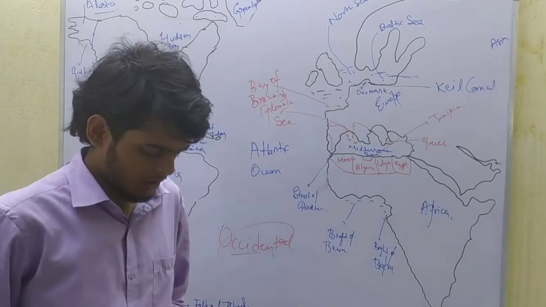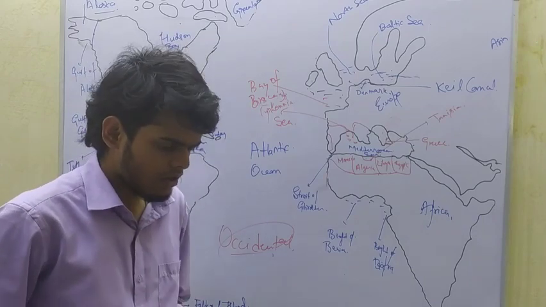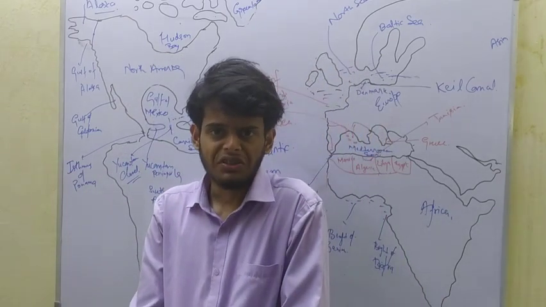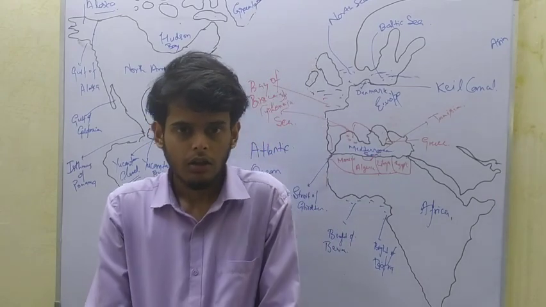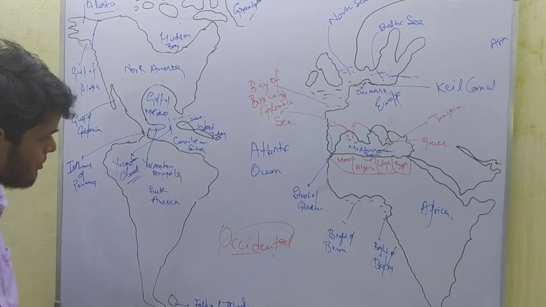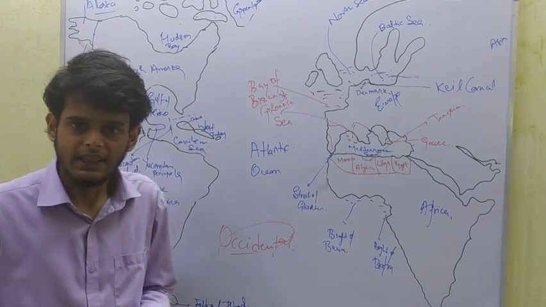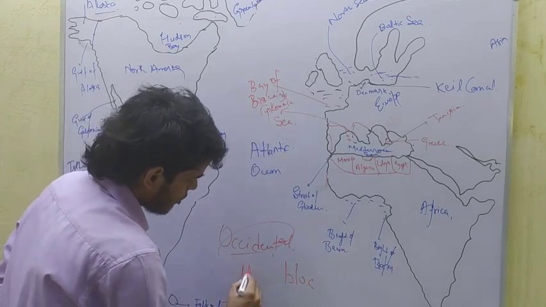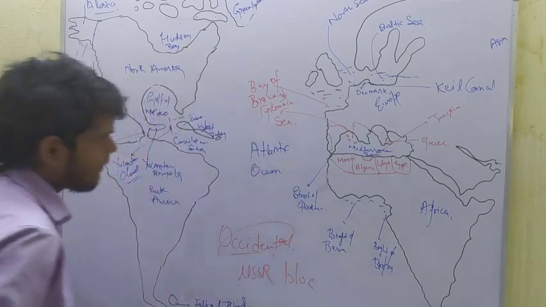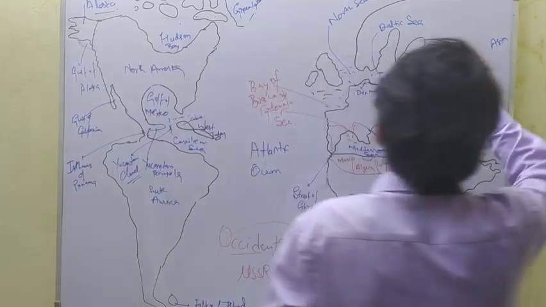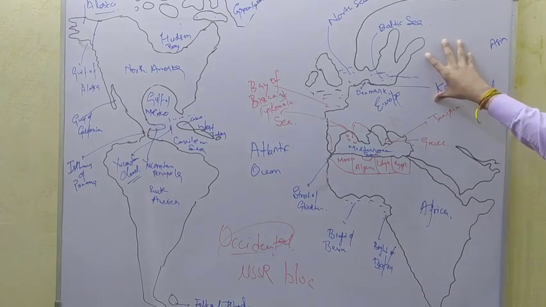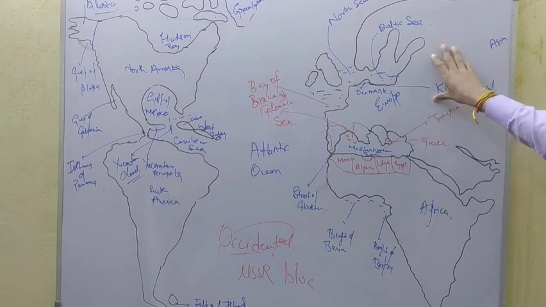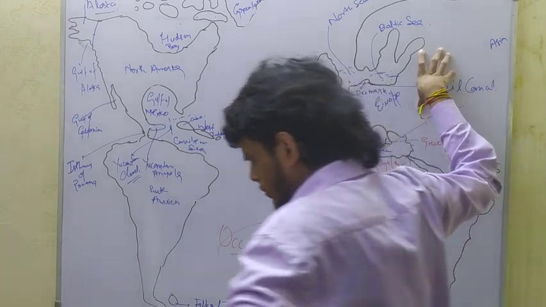The Baltic Sea is very important because during the Cold War, there were several countries which were part of the USSR bloc. The word I am saying is bloc, not block, B-L-O-C. Among the countries in the USSR bloc, some were demanding to be capitalist on the lines of the USA.